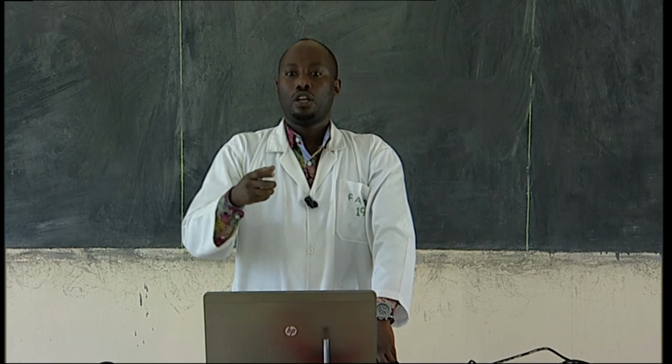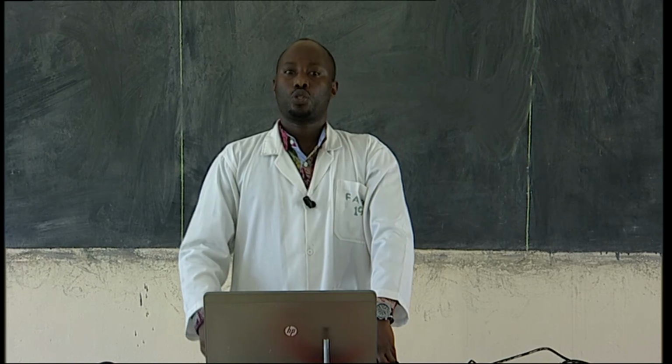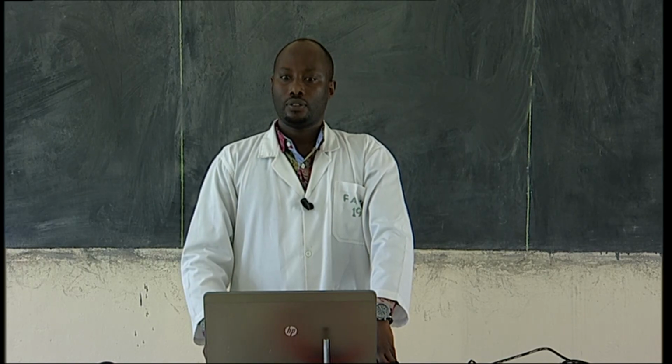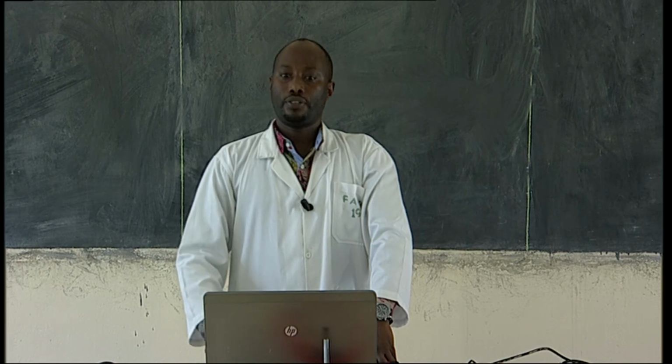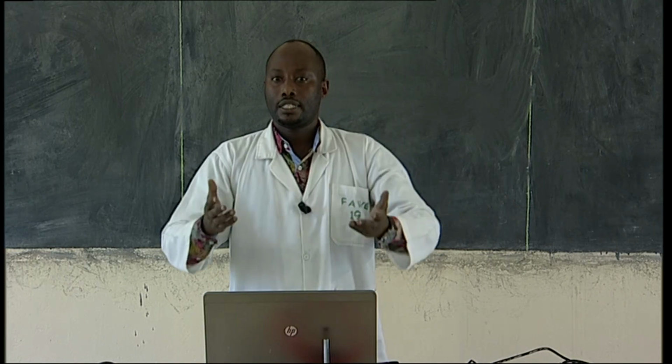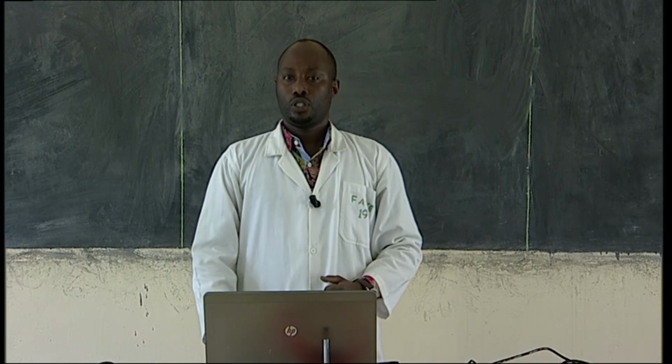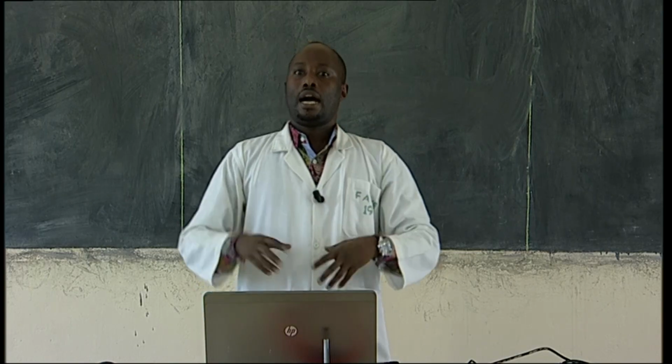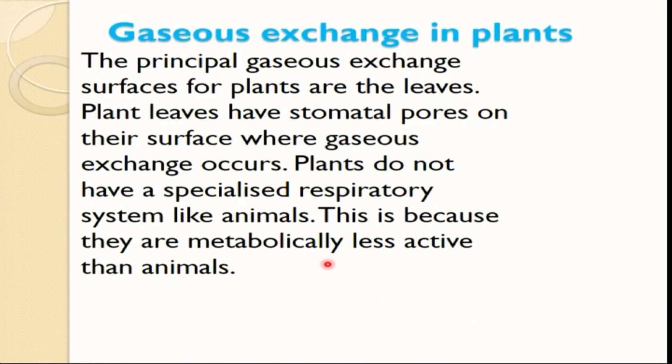The leaves have small holes or pores on their surface, called stomata, where gaseous exchange occurs. So stomata are to plants as lungs are to humans. You get me very well? Stomata are the site for gaseous exchange in plants, as the lungs are in humans.